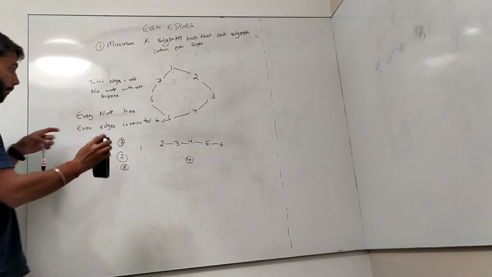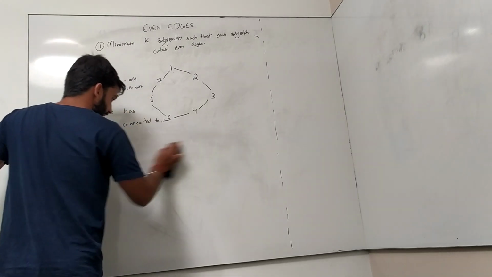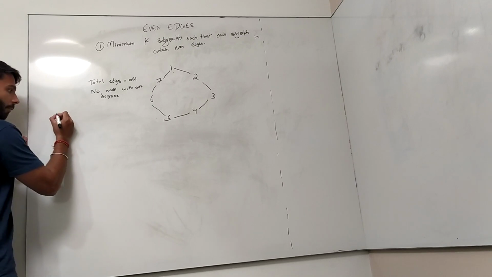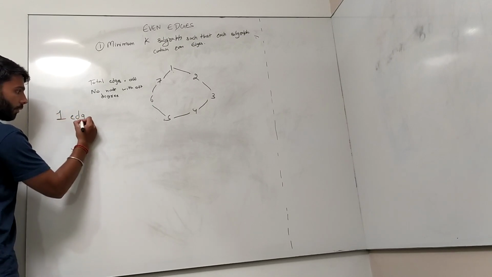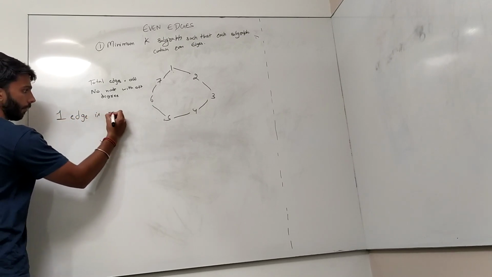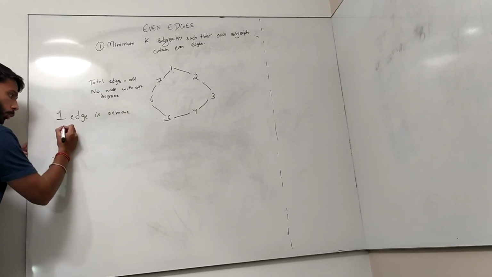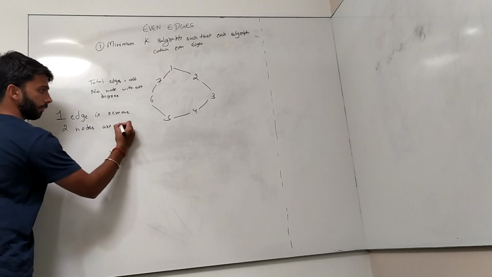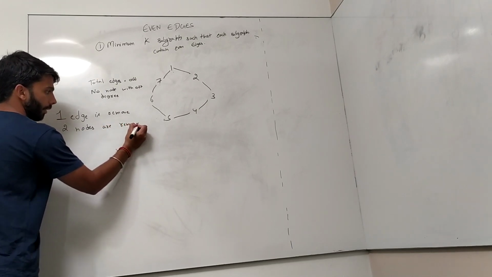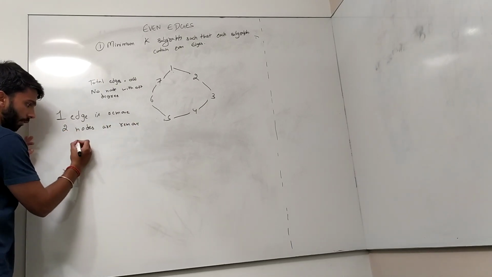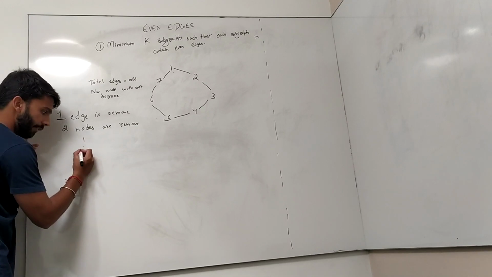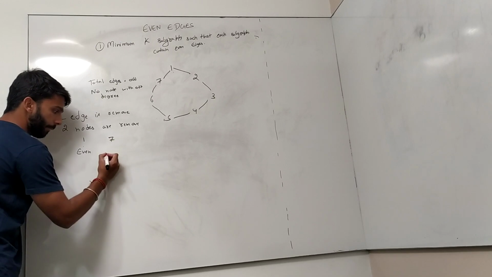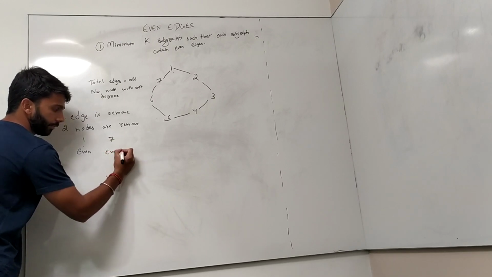Now why did this happen? You need to understand that when one edge is removed, two nodes are affected. Each node contains an even number of edges: 1 contains an even number of edges, 7 contains an even number of edges.